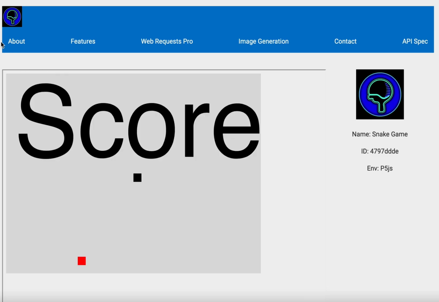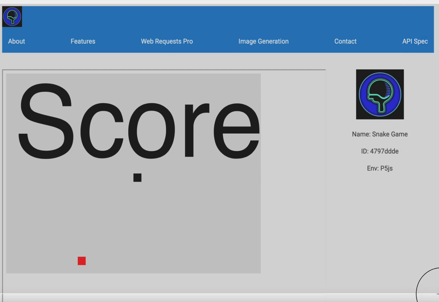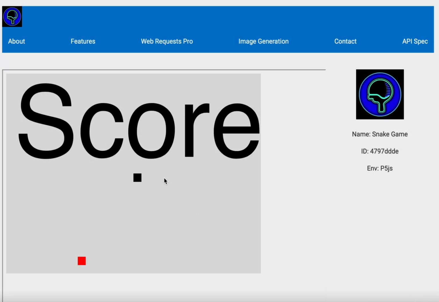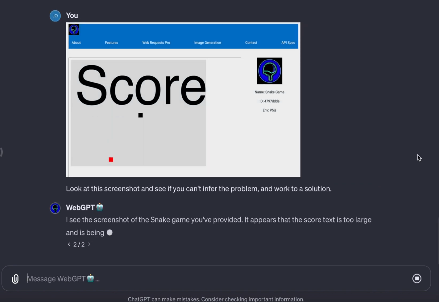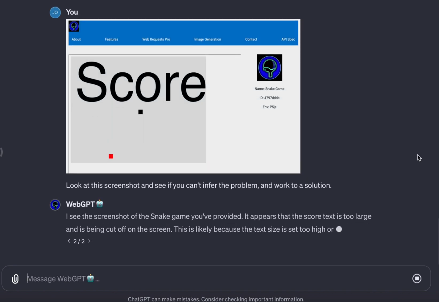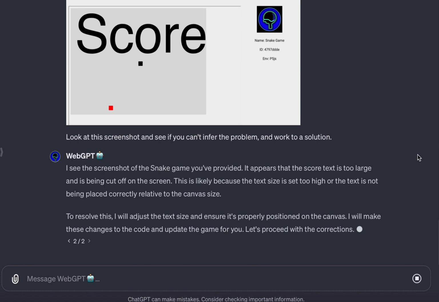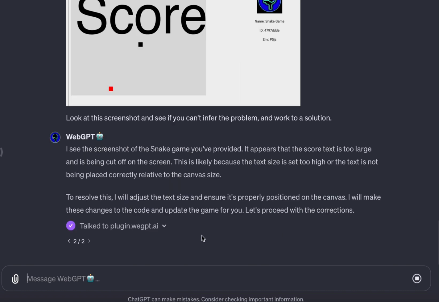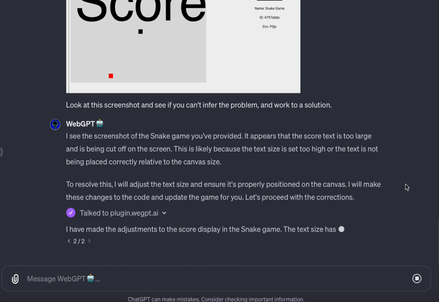Now, when I load up the game, you'll notice that there's a huge problem here. The score text is way too enormous. Because we're working with the GPT-4 vision model, we can take a screenshot of this entire play area. And this is the most impressive part. I can just paste in that screenshot and tell it to look at the screenshot and to infer what the problem is and then what the solution should be. That's all I need to ask it. And it's able to assess the problem itself without needing any additional explicit instruction.